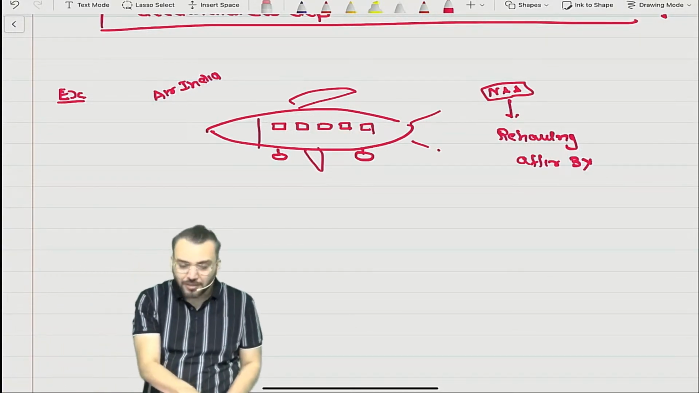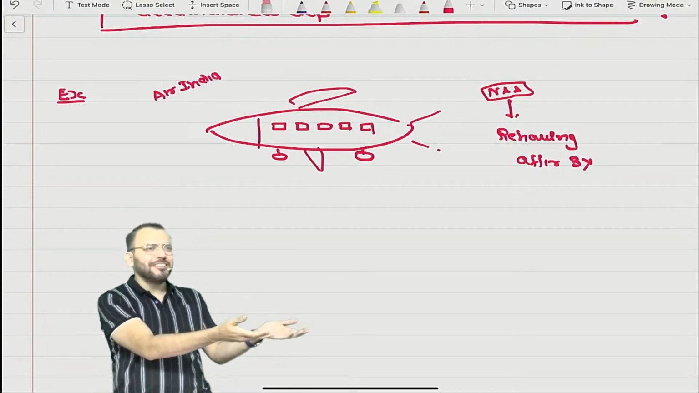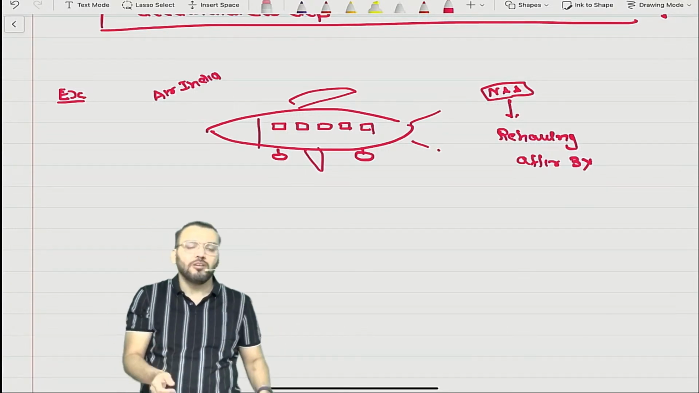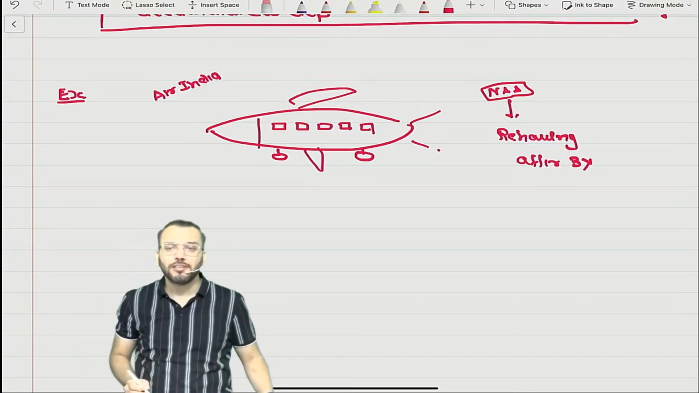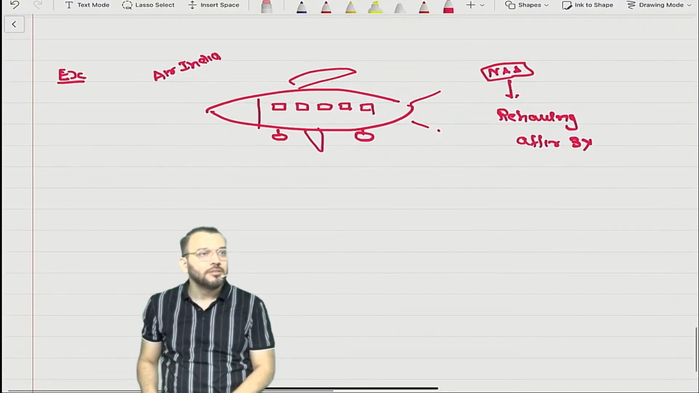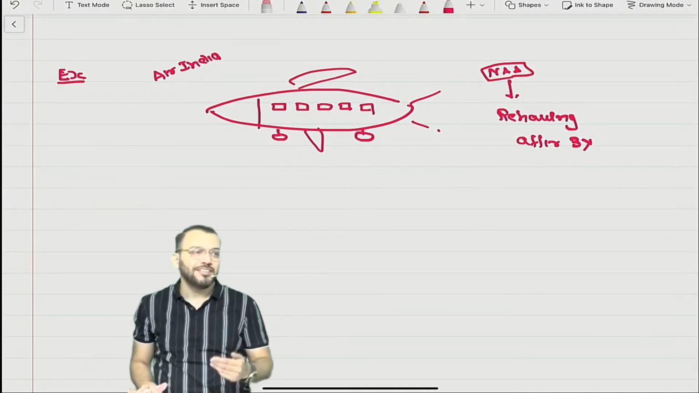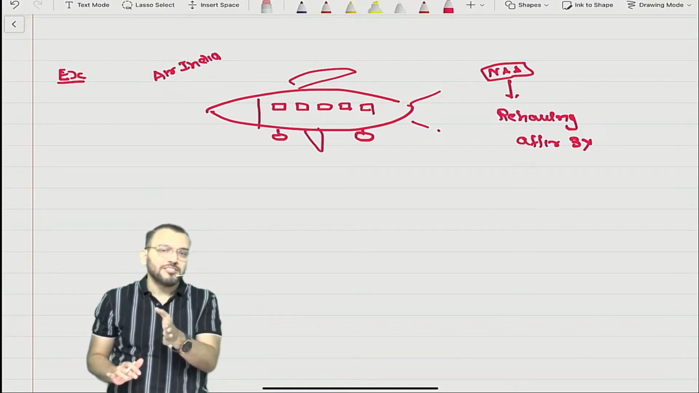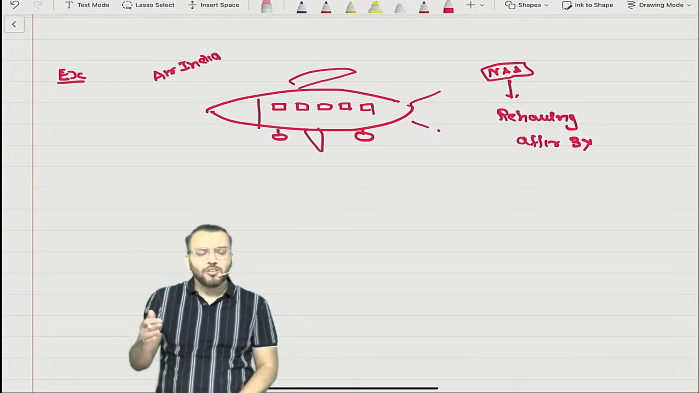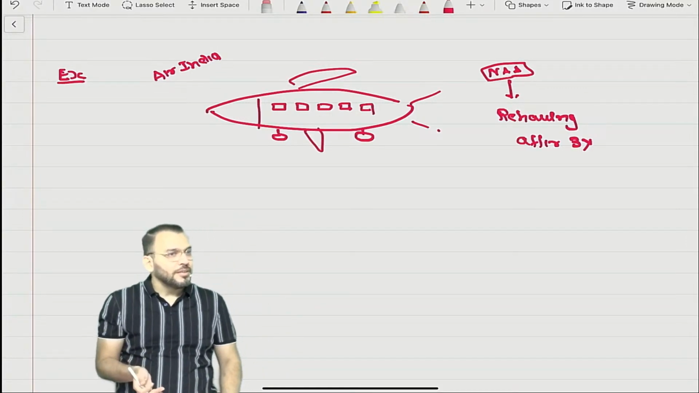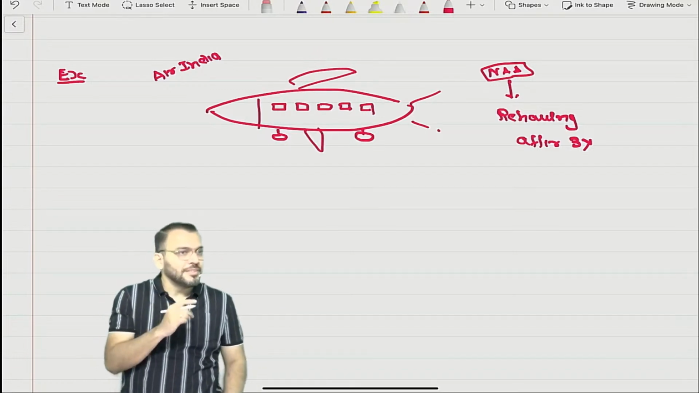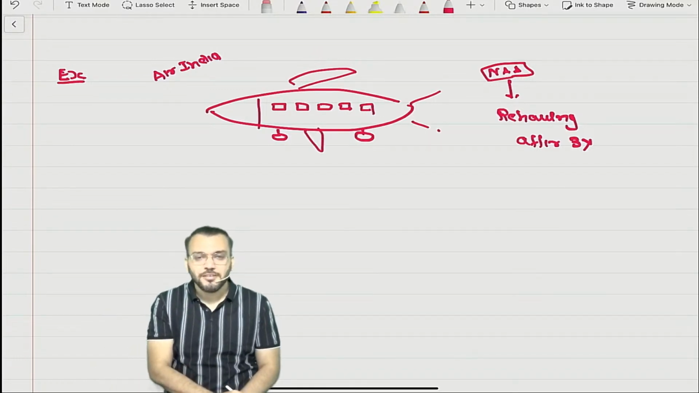Forget about CA Inter. Now we are in CA Final and we are doing that concept only. Tell me, should we create provision or should we not create provision? We have to create provision. Let us understand. First condition: present obligation arising from past event. Satisfied? So there is a legal obligation and chances of occurrence are also very high. The first condition is satisfied.